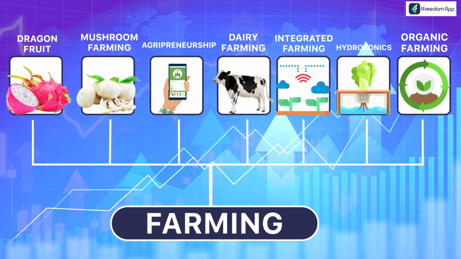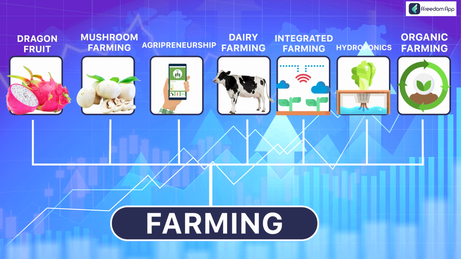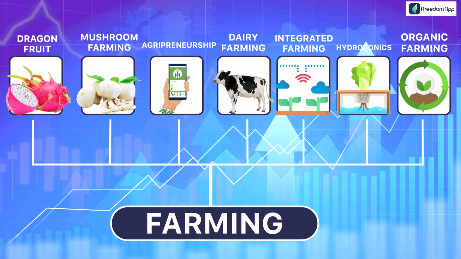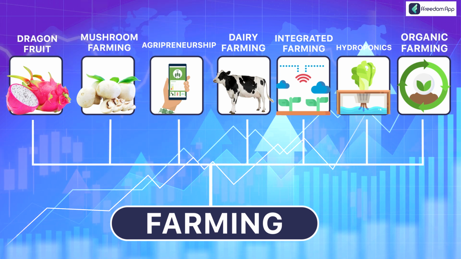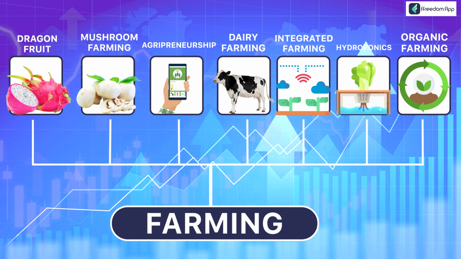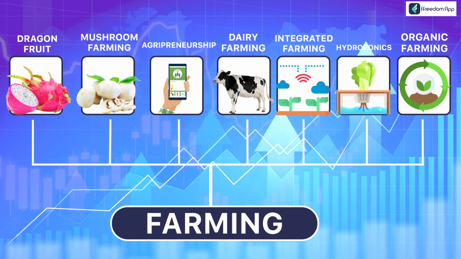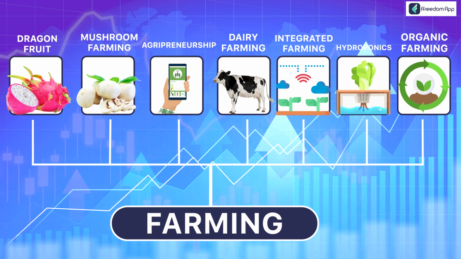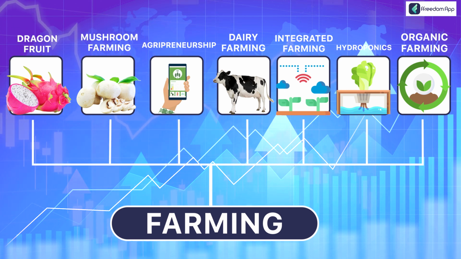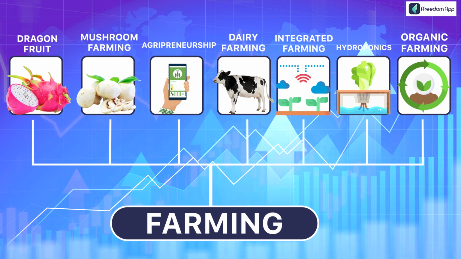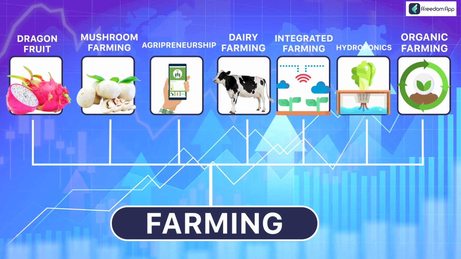How can farmers sell their produce well? There are also many new farming techniques explained on Freedom App in courses like hydroponic farming, integrated farming, and much more. So if you are a farming enthusiast, if you are son or daughter of a farmer, and if you are yourself a farmer, it's really important for you to study more about it.